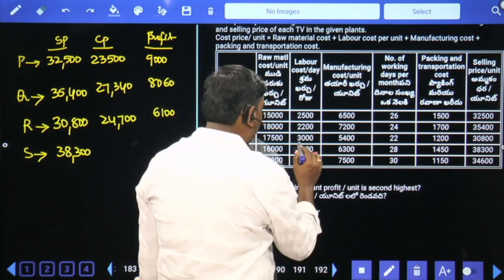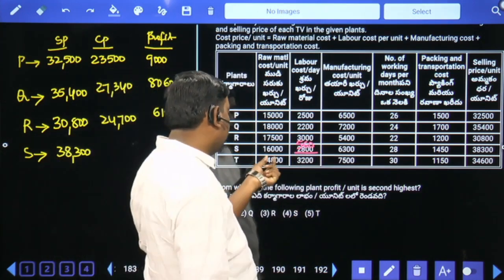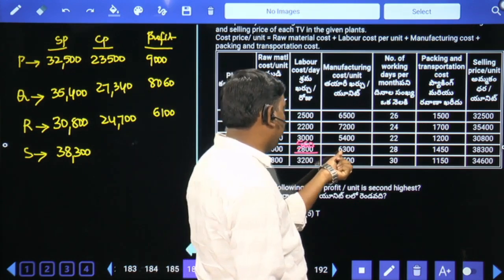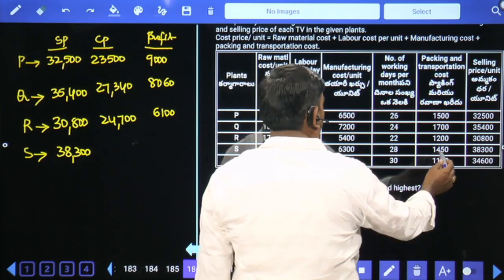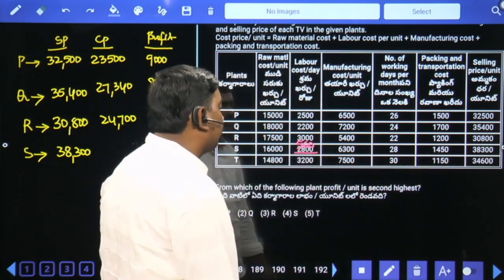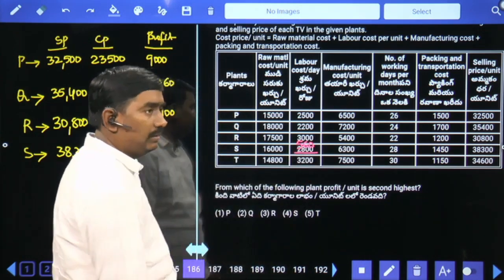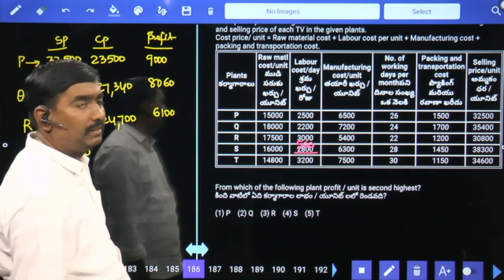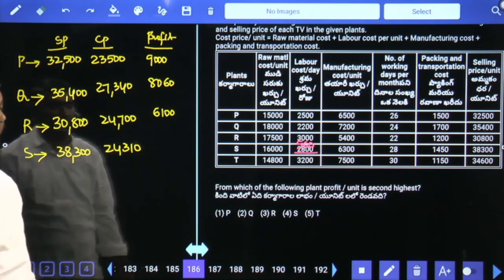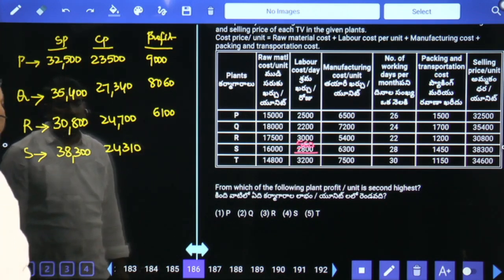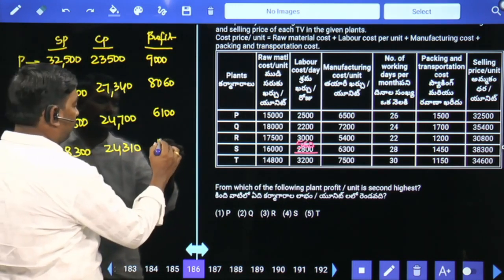Per TV 560 rupees. 16,000 plus 6,000, 22,000. 22,000 plus 1,000, 23,000. 450, 300, 750. 750 plus 500, 1250 plus 60, 1310. 23,000 plus 1310, 24,310. 38,300 minus 24,310, 13,990.